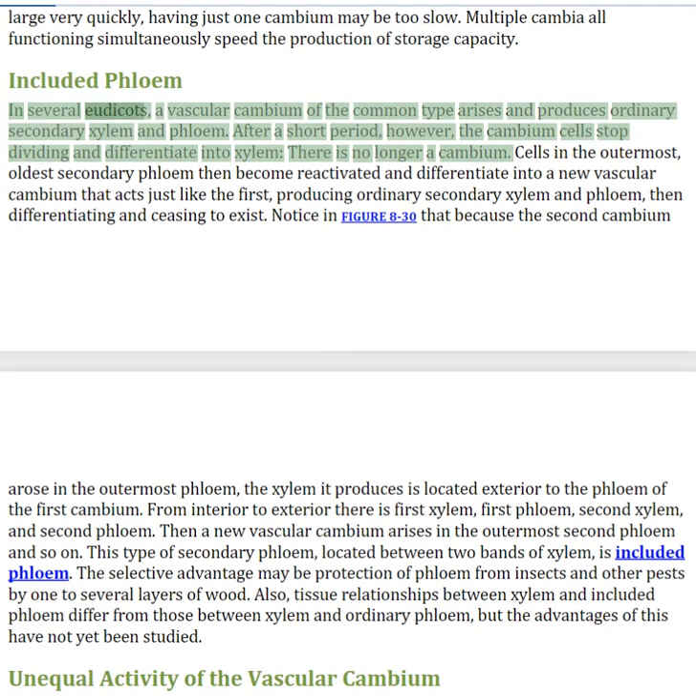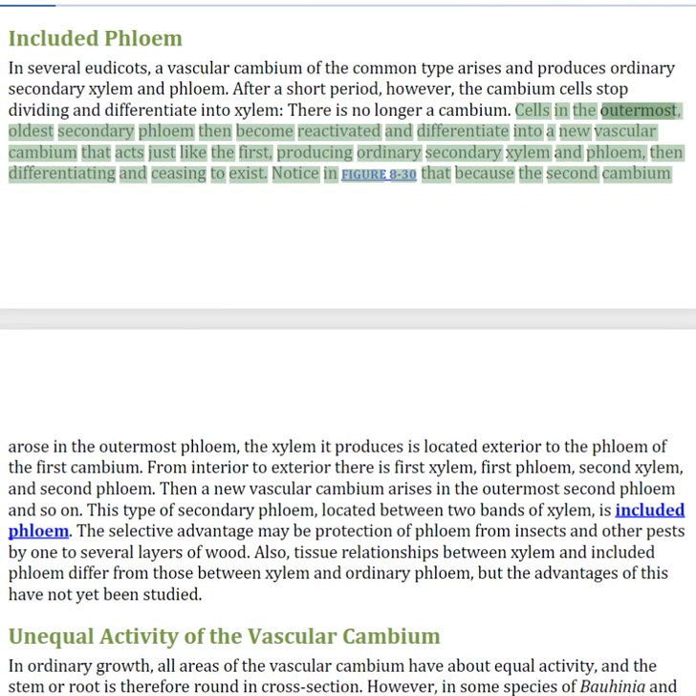In several eudicots, a vascular cambium of the common type arises and produces ordinary secondary xylem and phloem. After a short period, however, the cambium cells stop dividing and differentiate into xylem. There is no longer a cambium. Cells in the outermost, oldest secondary phloem then become reactivated and differentiate into a new vascular cambium that acts just like the first, producing ordinary secondary xylem and phloem, then differentiating and ceasing to exist.